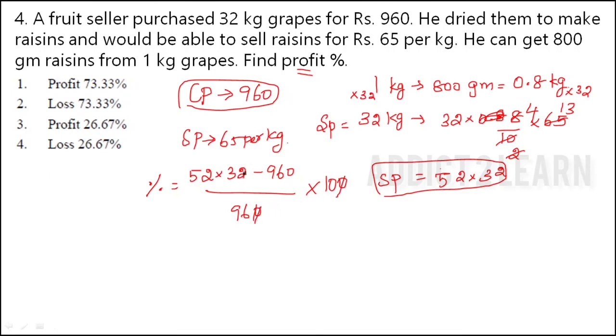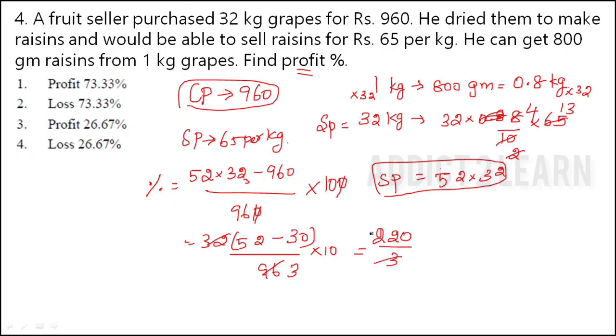Then we can take 32 as common. So 32, the remaining is 52 minus 32 into 3 is 96. So 30 divided by 96. We have just calculated that 32 into 3 is 96, so we can cancel this. So into 10, which is 22 into 10, means 220 divided by 3. 7 3s are 21, remaining 1. Then 3 3s are 9, remaining 1.